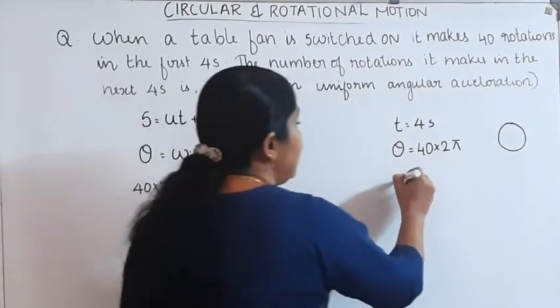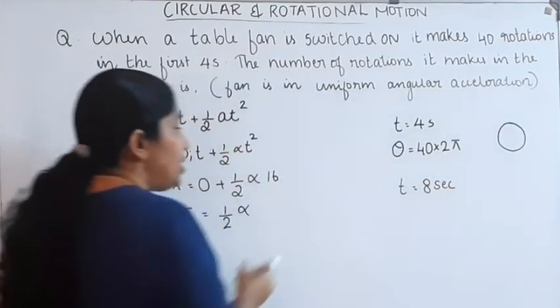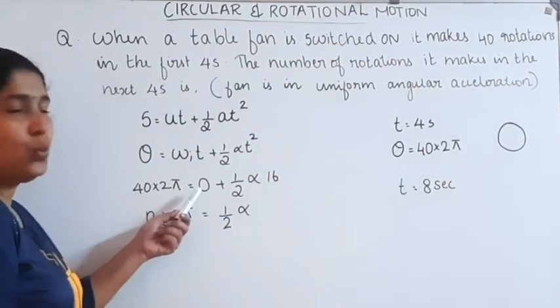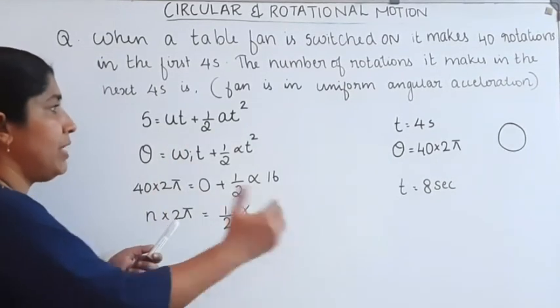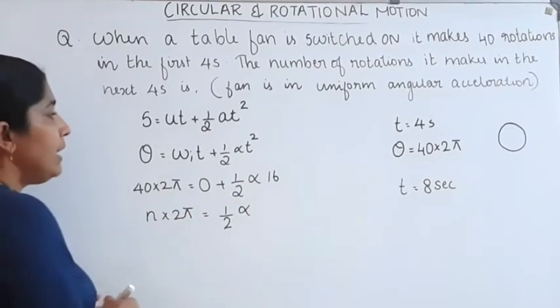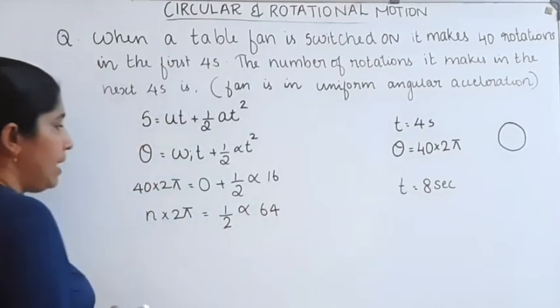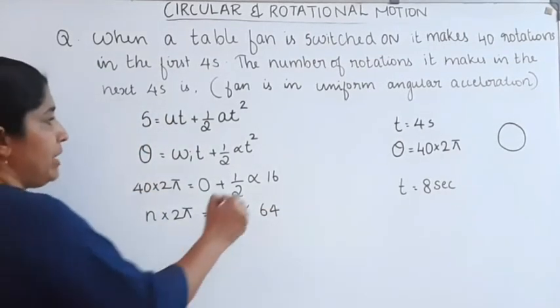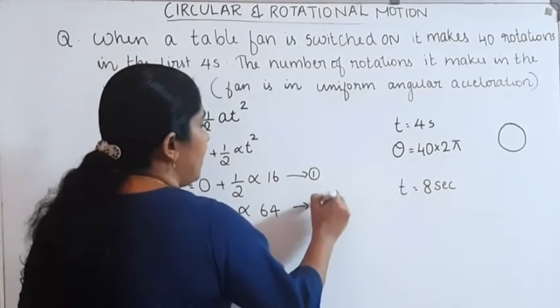The time taken is t equal to 8 seconds, because the initial velocity is taken as 0. From the starting position to the final position, the time taken is equal to 8 seconds. Then 8 square is equal to 64. These are the two equations, equation number 1 and equation number 2.